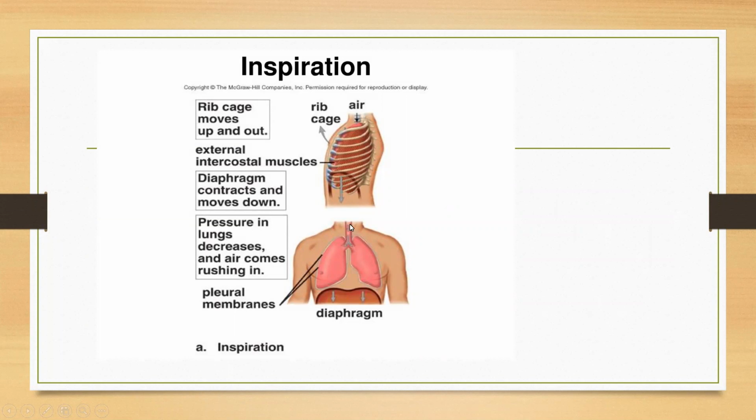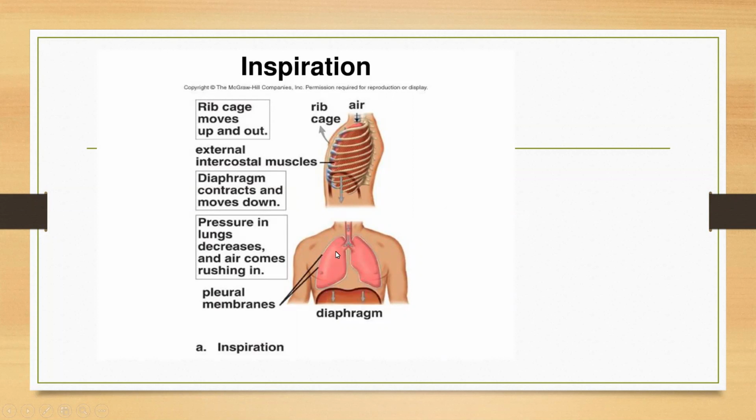As we inhale the air, what happens? This diaphragm becomes flat and it is pulled downward. Can you see these two arrows? So as soon as we inhale, the diaphragm becomes flat and is pulled downwards. Why does it happen? Because first the diaphragm contracts. As soon as we inhale, the diaphragm contracts, becomes flat and is pulled downward.